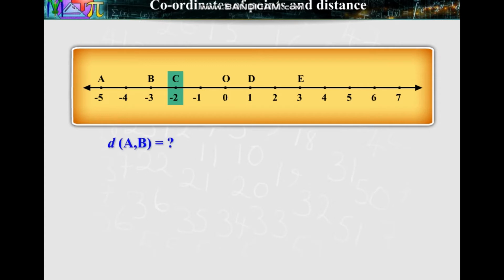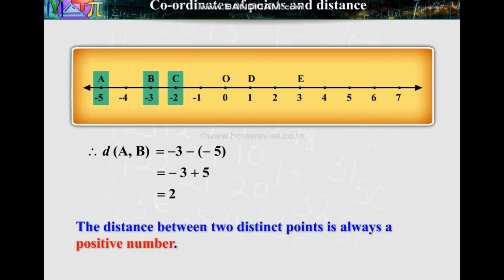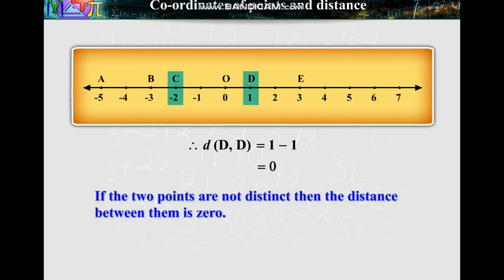Now, let us find distance AB. The coordinate of A is -5 and that of B is -3. -3 is greater than -5. Therefore, AB is equal to -3 minus -5, which is equal to -3 plus 5, which is equal to 2. From the above examples, it is clear that the distance between two distinct points is always a positive number. Note that if the 2 points are not distinct, then the distance between them is 0.